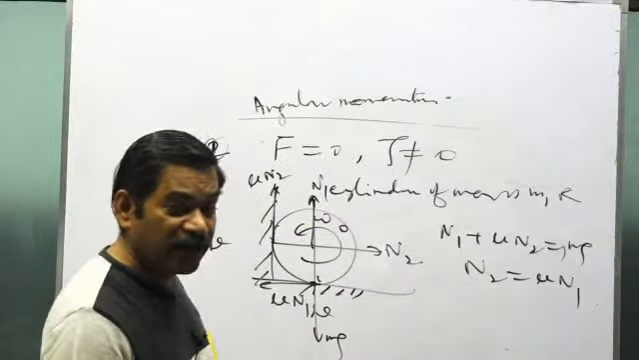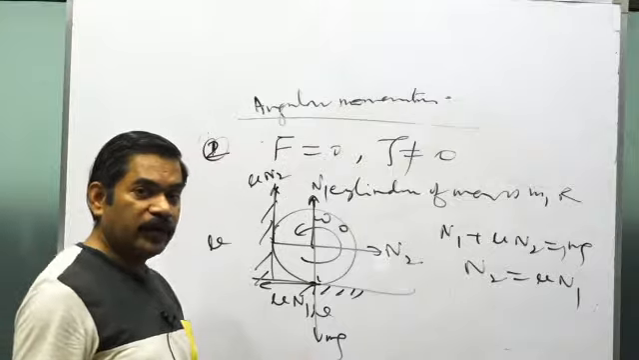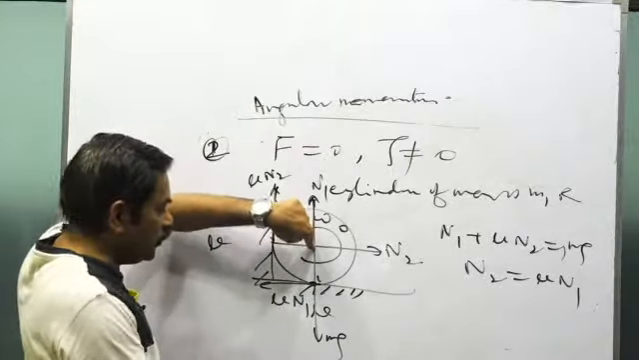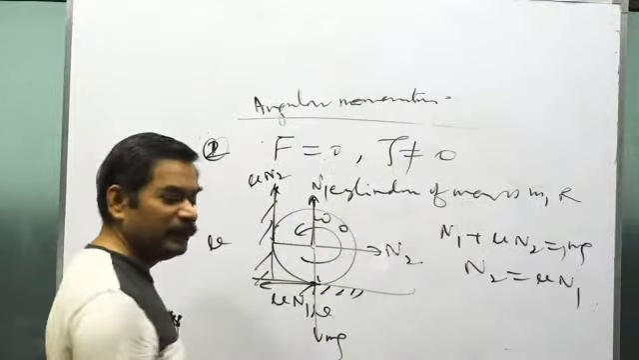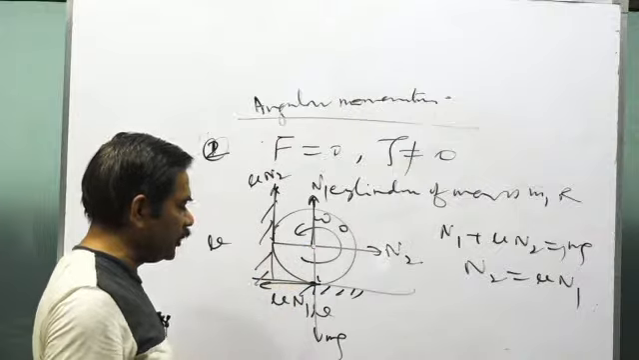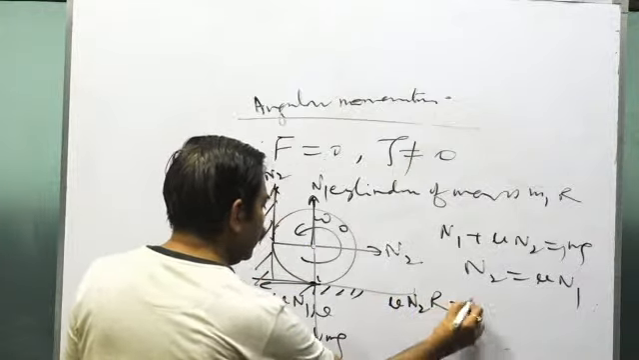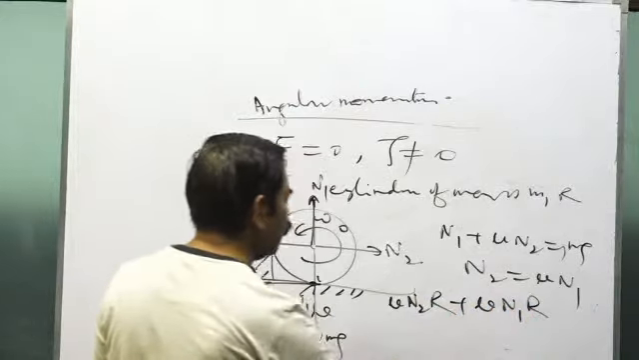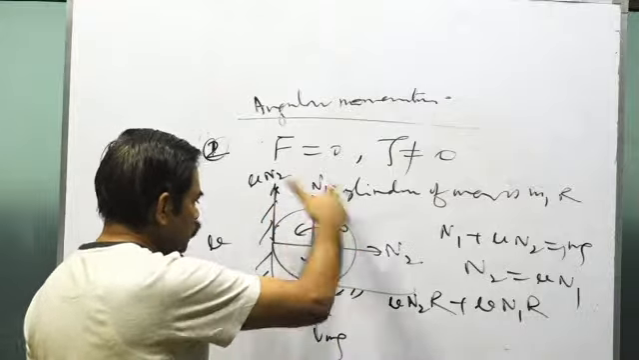When you get n1 and n2, the final target was to calculate the torque. So we calculate the torque about the axis of rotation. The torques of n1, n2, and mg will be 0 because they are passing through the center. The torque of mu n2 will be mu n2 into r, and the torque of mu n1 will be mu n1 into r, and both the torques are of anti-clockwise sense. Rotation is in the anti-clockwise sense, and both the torques are what?